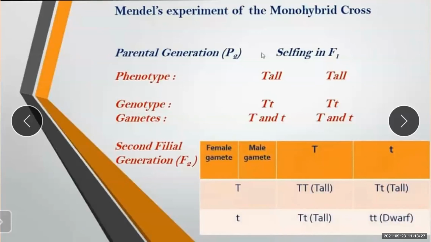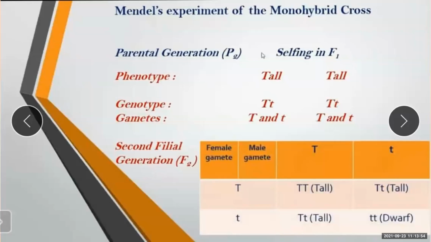So what is the ratio? 1 is to 2 is to 1. In the second filial generation, what he got: 1 pure tall plant, 2 hybrid tall, and the third one is a single dwarf plant.